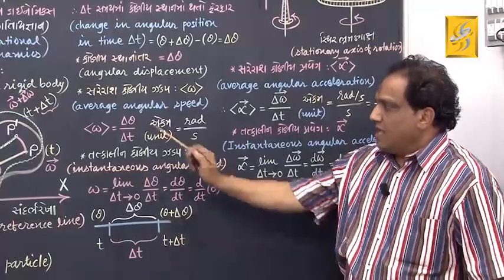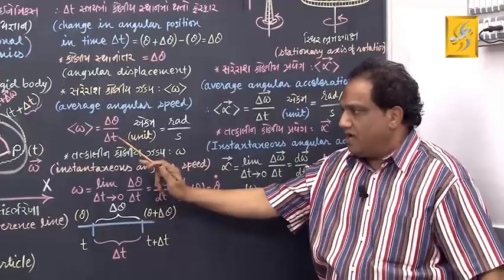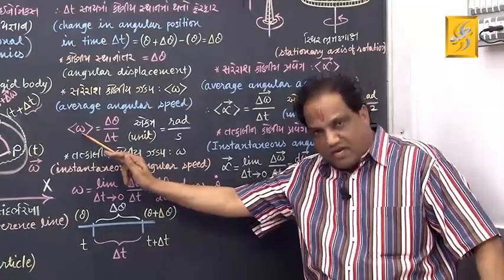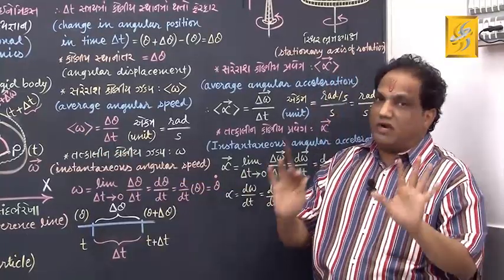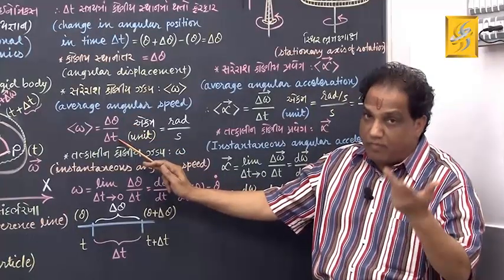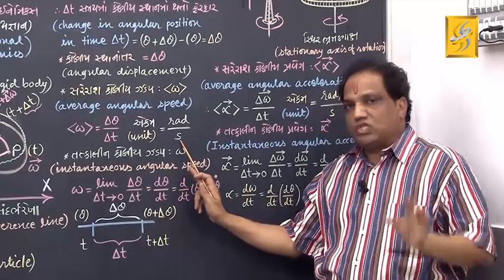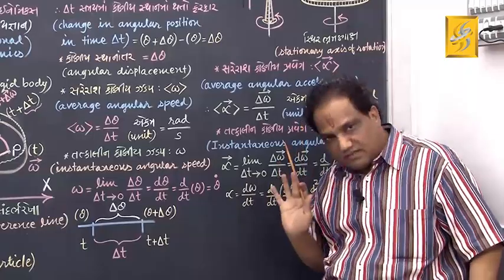Once again, angular displacement undergone by a given rigid body per unit time is called its average angular speed, shown by symbol average of omega. Now, ultimately, what is it? Angle upon time. What is the SI unit of plane angle? Radian. What about SI unit of time? Second. So, unit of angular speed is radian per second.